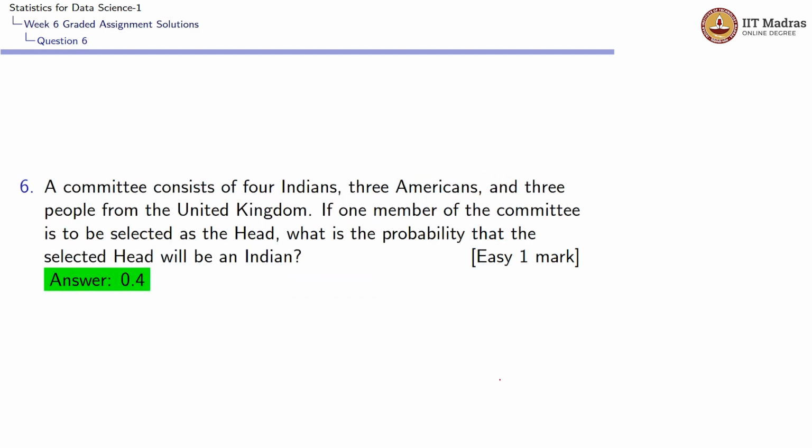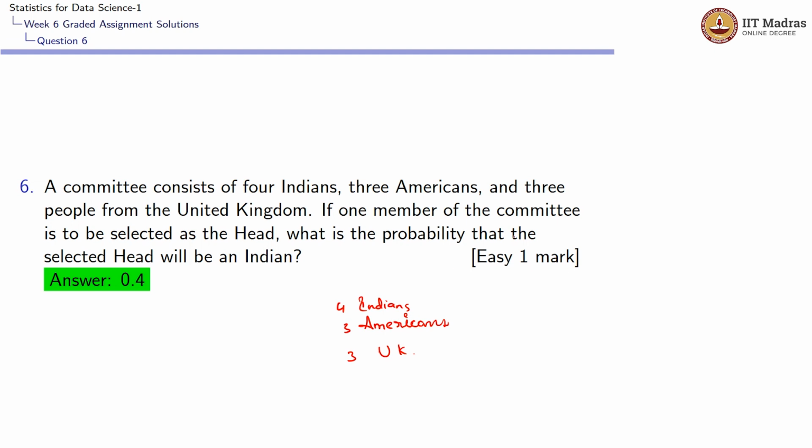If you look at the sixth question, the committee consists of 4 Indians, 3 Americans, and 3 people from the United Kingdom. If one member of a committee is selected as a head, what is the probability that selected head will be an Indian? We have 4 Indians, 3 Americans, and 3 from UK.